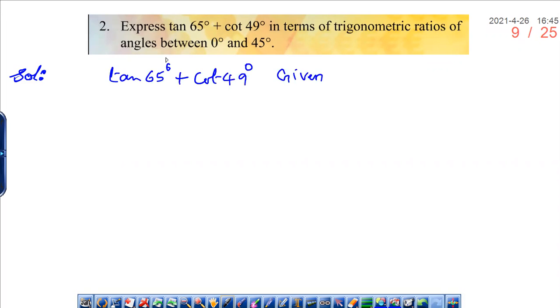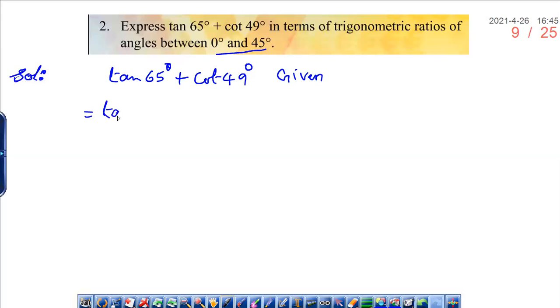The problem says you need to show the angles between 0 and 45 degrees. The angles given here, 65 degrees and 49 degrees, are more than 45 degrees. We have to convert these and bring the angles between 0 and 45 degrees.